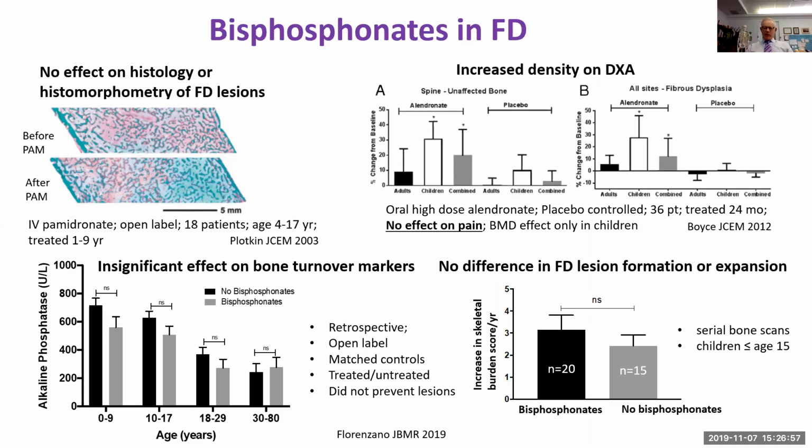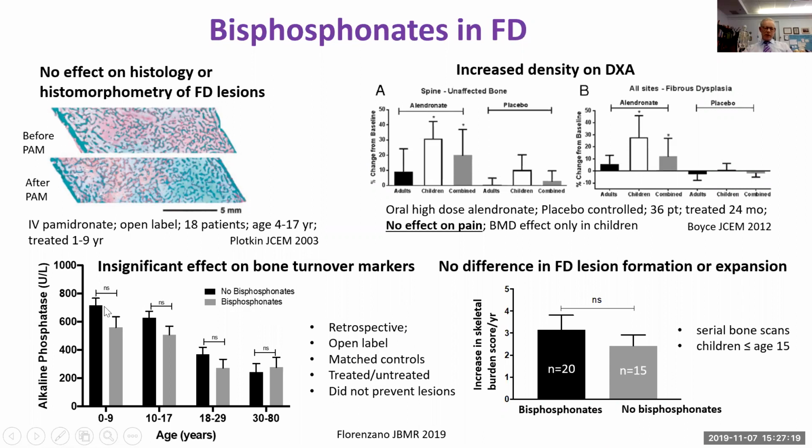This was a study that we published this year where we looked back at all the patients we had ever seen here. This was an open label study, and patients who received bisphosphonates and didn't receive bisphosphonates were matched as well as they could be, so they're treated and untreated. There were a couple of interesting findings.